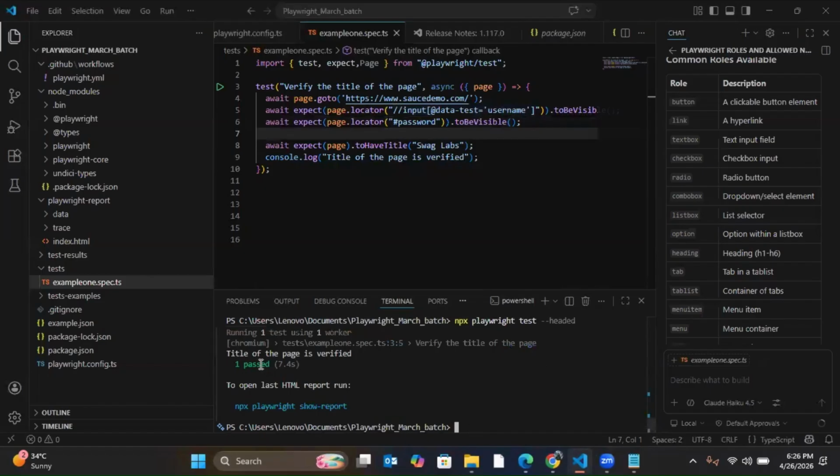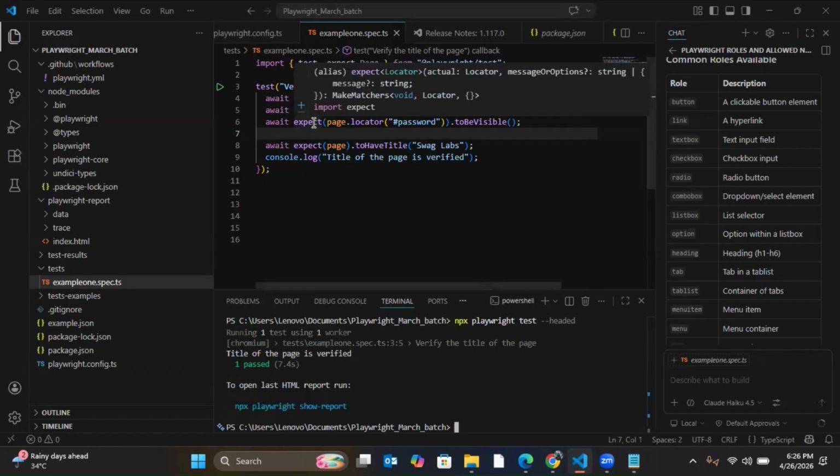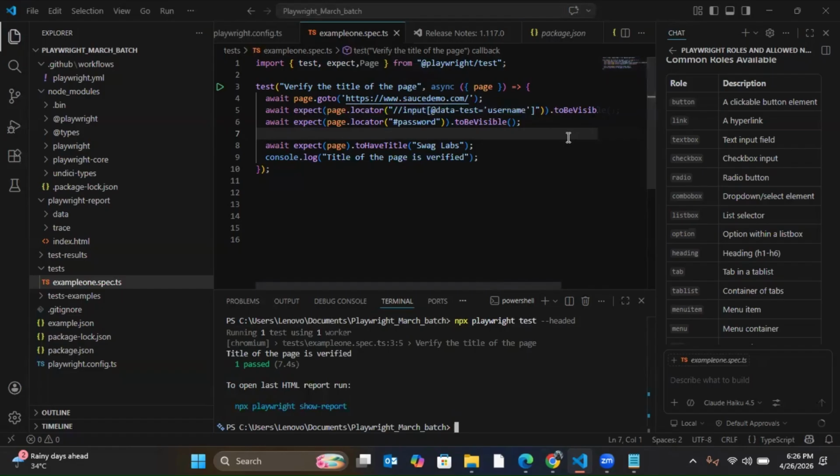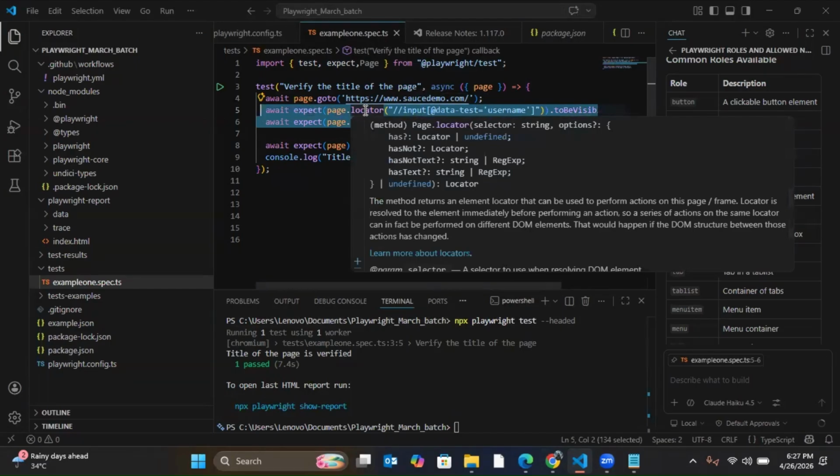See, one passed. Now, here there is one more thing. If you have used Selenium, you may have encountered that this too will fail. It means that if you use the Selenium specific locators and verify, it may happen that this will fail. But in Playwright, it is not failing. Why will it fail in Selenium? Because the moment you load this particular URL, it may not happen that it is fully loaded. It may happen that these two web elements are loaded some time after the page is loaded. So in that case, what will happen?